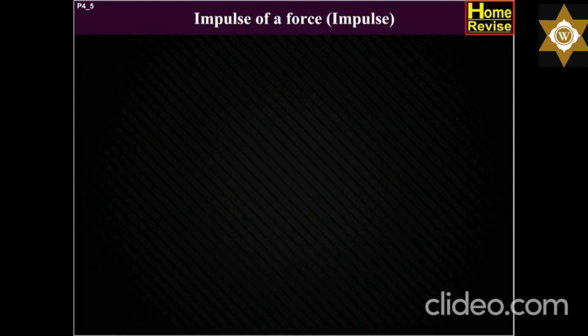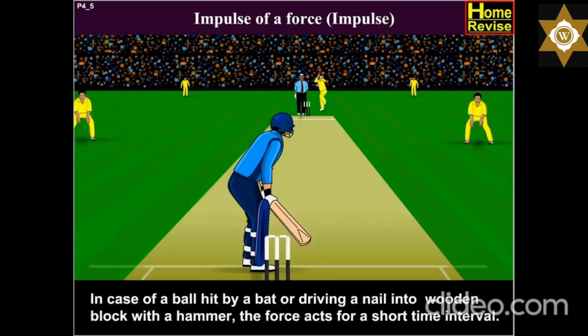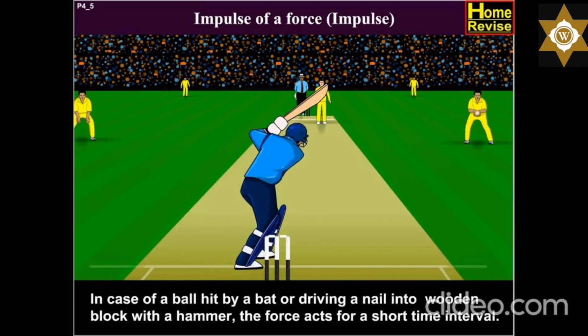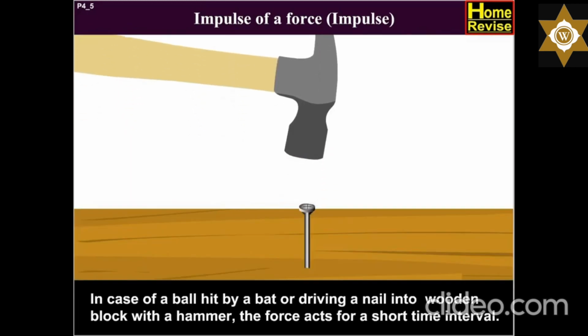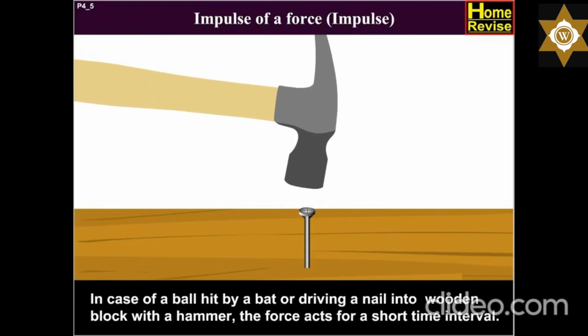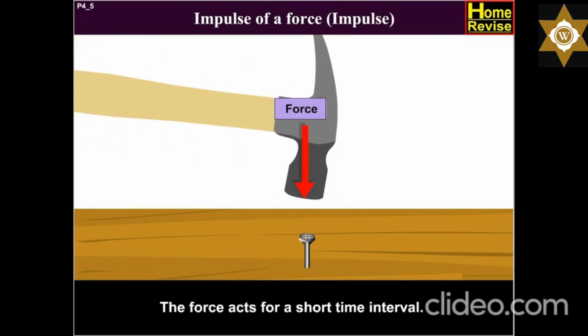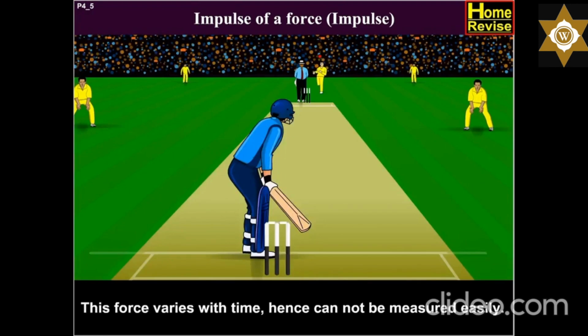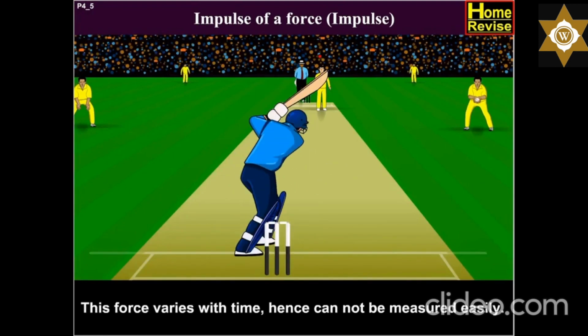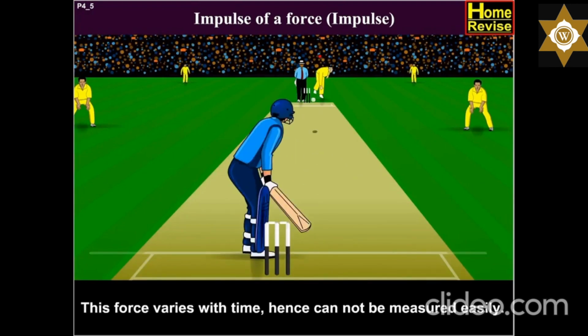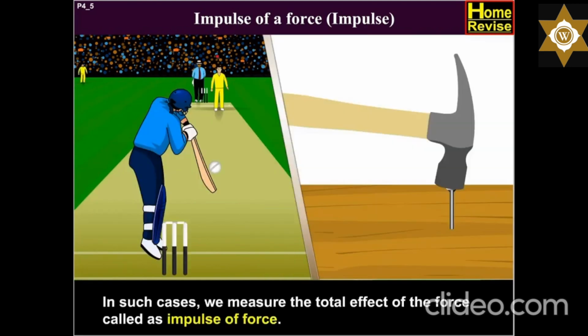Impulse of a force. In the case of a ball hit by a bat, or driving a nail into a wooden block with a hammer, the force acts for a short time interval. This force varies with time, hence cannot be measured easily. In such cases, we measure the total effect of the force, called the impulse of force.